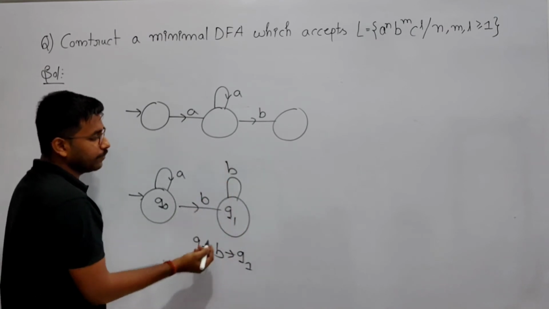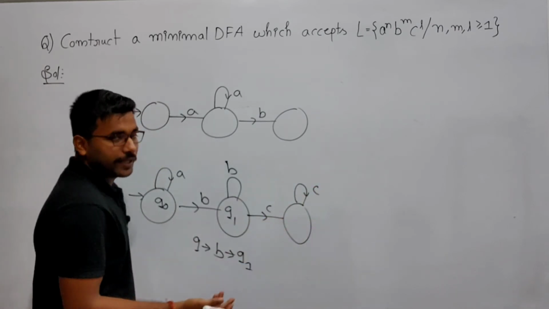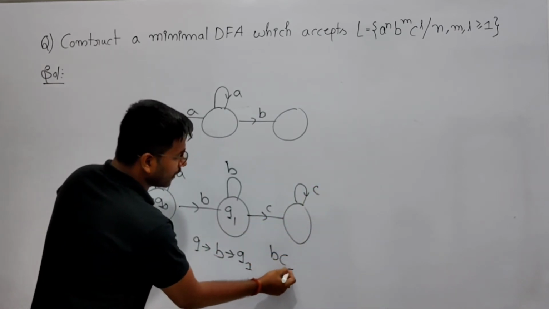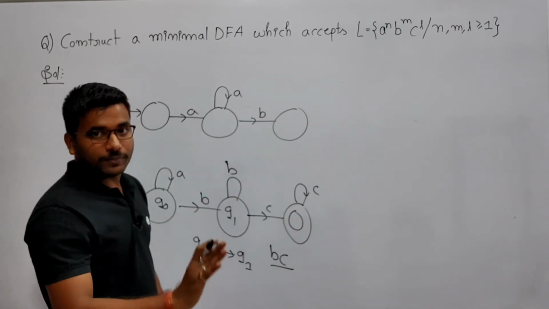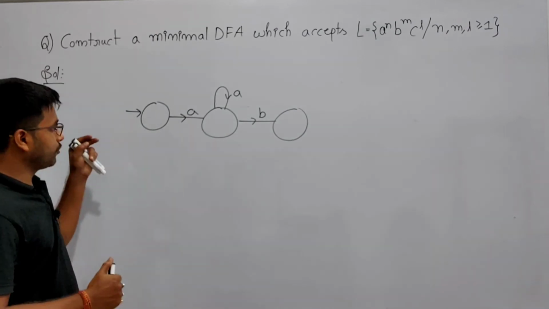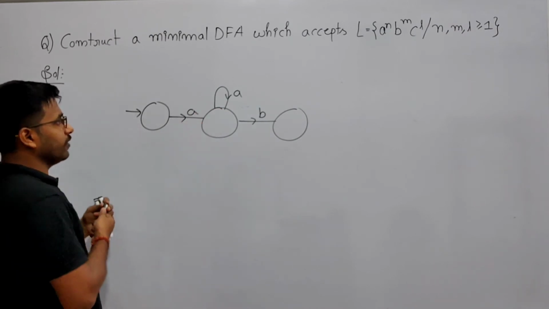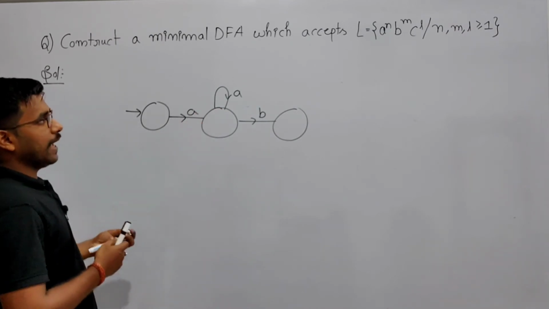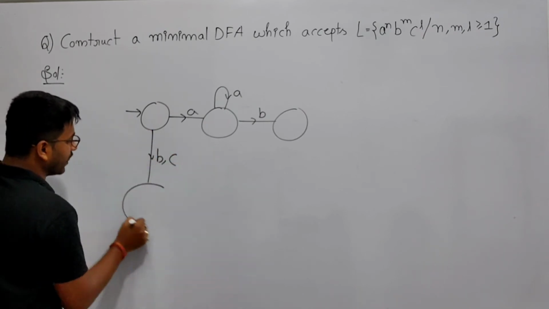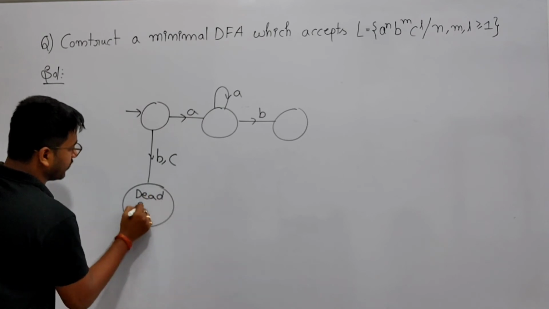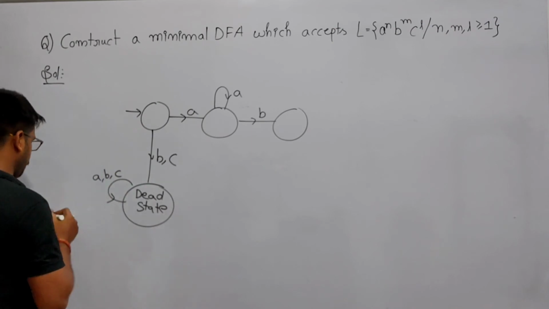Now any number of B if I put here, then again C like this. So it will create a problem because B, C would be accepted. When you are getting B and C you are getting accepted, but here it is saying it should start with A. But if it starts with B, you have to reject it, either with B or C. So this initial state by getting B or C, you have to go to the dead state. After reaching the dead state, if you are getting any combination of ABC, you will stay there.